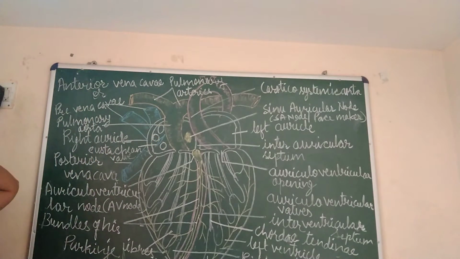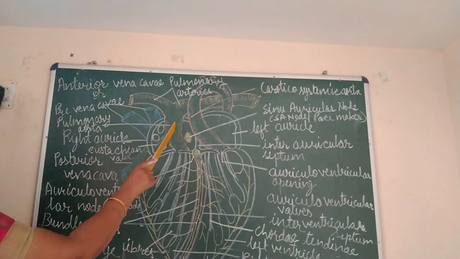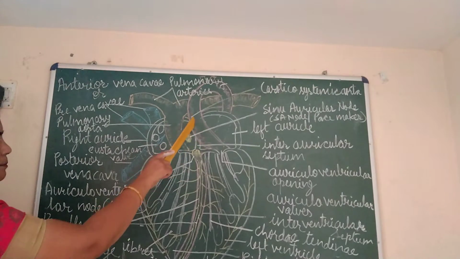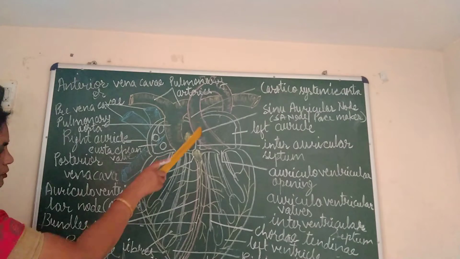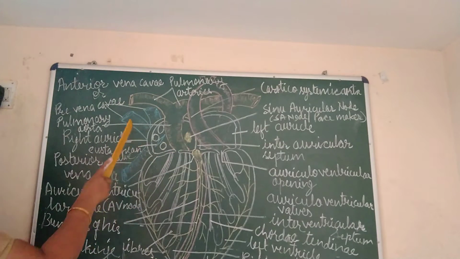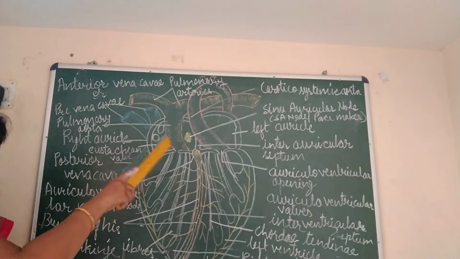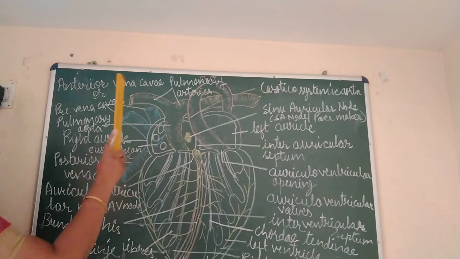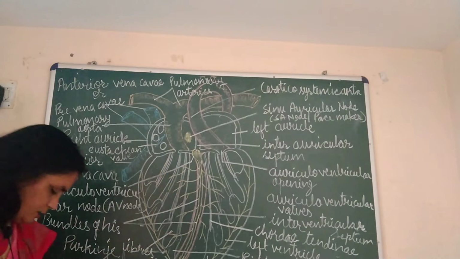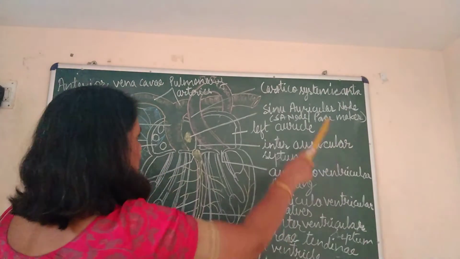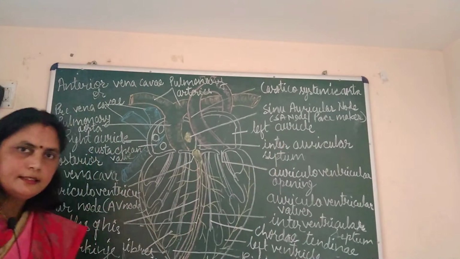The two auricles are separated from each other by the interauricular septum. There is another structure, a muscular node called the sinoauricular node, located slightly near the interauricular septum.